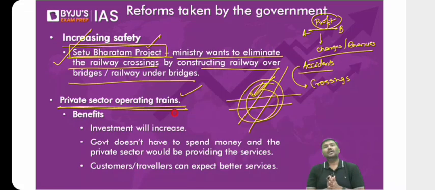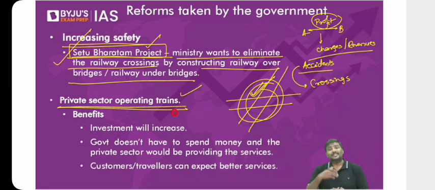For example, if the private sector starts operating trains, don't you think they will not give you any subsidy? Think of it. If the private sector spends so much money, pays revenues to the government, and starts operating a train, do you think they will do charity here? Do you think they will provide subsidies to the customers? Of course not. That is the biggest concern. Why? Government of India provides a lot of subsidies. But the private sector will not be worried about welfare. They're worried about their bottom line, their profit. So subsidies will not be provided by the private sector. So what will happen to ticket prices? Ticket prices will automatically increase. Will it not exclude a certain population then? Because the population which is very, very poor will not be able to afford the ticket prices.